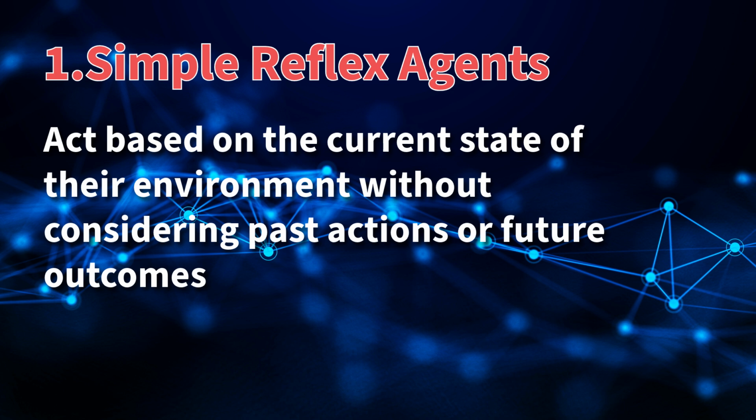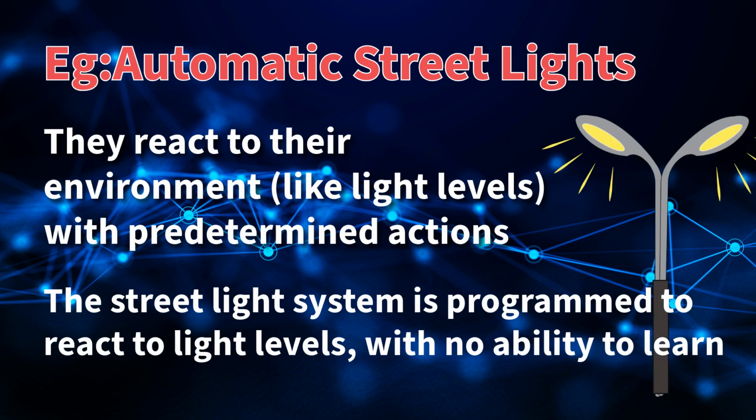Simple reflex agents. These agents act based on the current state of their environment without considering past actions or future outcomes. They use predefined rules to directly map perceptions to actions. The best example for simple reflex agents is automatic streetlights. They react to their environment, like light levels, with predetermined actions, turning on or off based on the current conditions, without any learning or memory of past events.